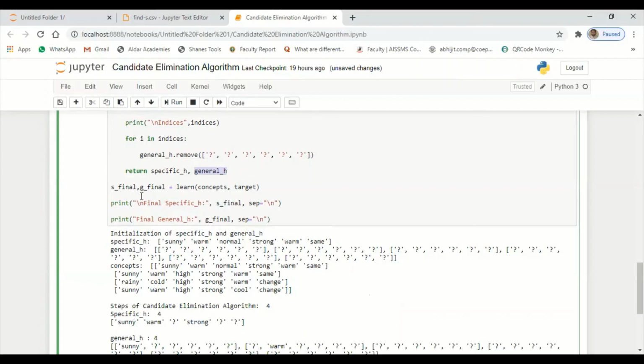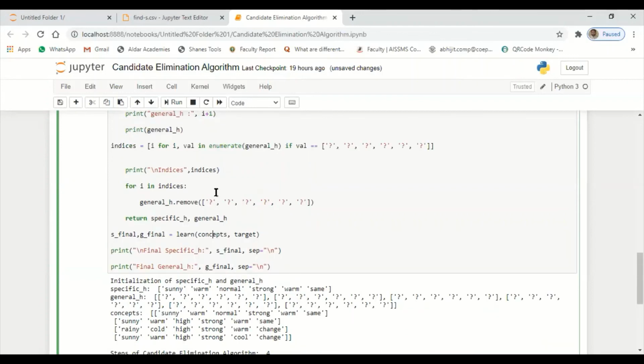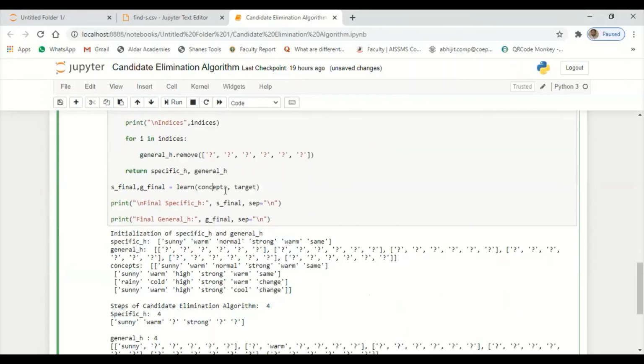I want to display the final value of the specific hypothesis as well as the general hypothesis, and that value is stored in the event handler called learn, which contains the values of my concept and target. The concept will have the value of the specific hypothesis, and the target will have my final result.